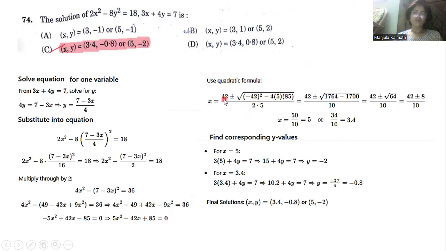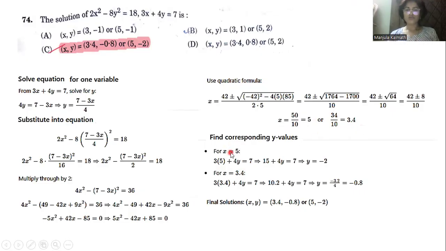Substituting the values, -b is 42, so we get 42 ± √((-42)² - 4 × 5 × 85), divided by 2 into 5. Simplifying, we get 42 ± √64, and the square root of 64 is 8. So we have 42 + 8 and 42 - 8, that is 50 divided by 10 and 34 divided by 10. The x value is either 5 or 3.4.